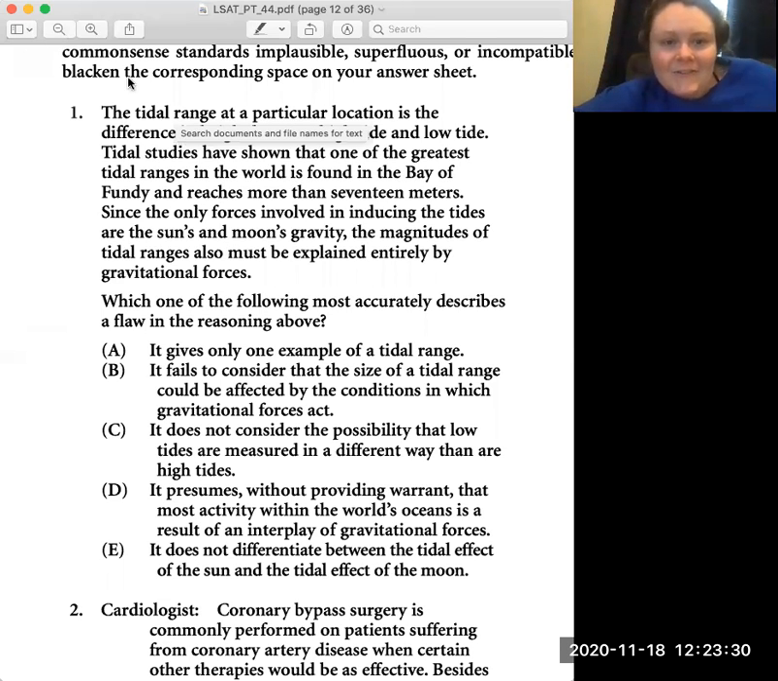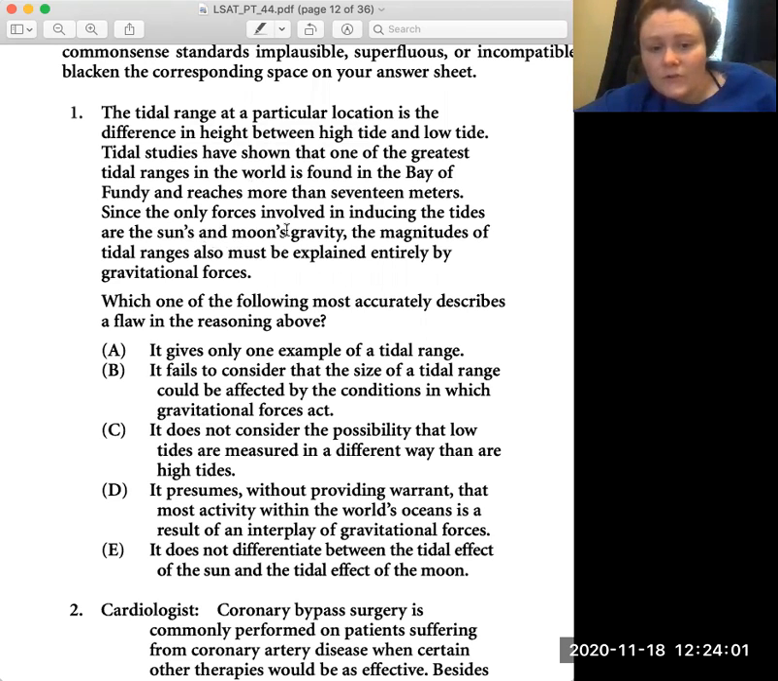All right, so question one, we have the tidal range at a particular location is the difference in height between high tide and low tide. Okay, so the tidal range, whatever location it is, is just the difference between the height of the high tide and low tide. Tidal studies have shown that one of the greatest tidal ranges in the world is found in the Bay of Fundy and reaches more than 17 meters. So that means there must be more than 17 meters between this high tide and low tide.